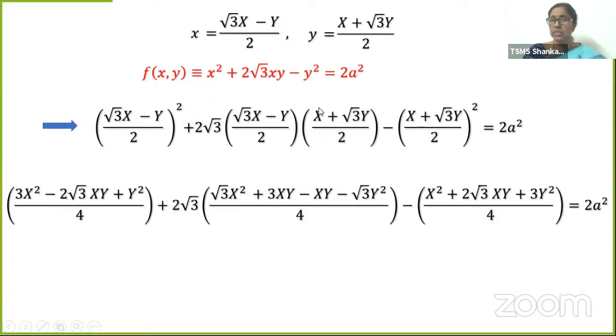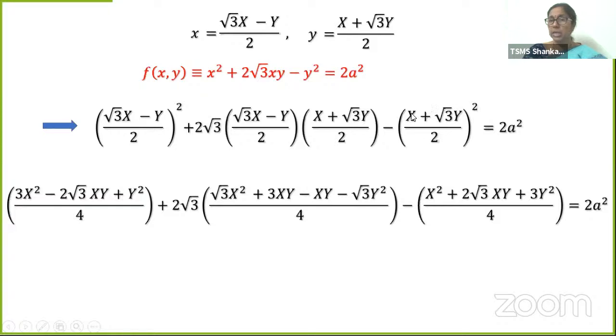First the numericals, root 3 into root 3, 3. x into y, xy. Then minus y into x, minus xy. Minus into plus, that's minus y into root 3y. Root 3 into 1, root 3y into y, y square. Then minus is there before the bracket.